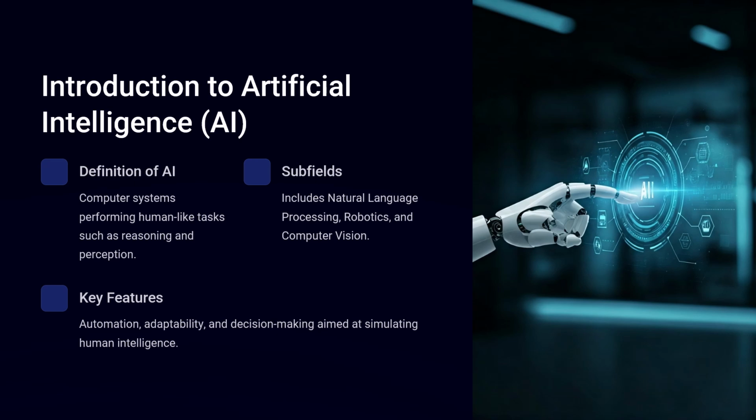Computer systems performing human-like tasks such as reasoning and perception. Subfields. Includes natural language processing, robotics, and computer vision. Key features. Automation, adaptability, and decision-making aimed at simulating human intelligence.